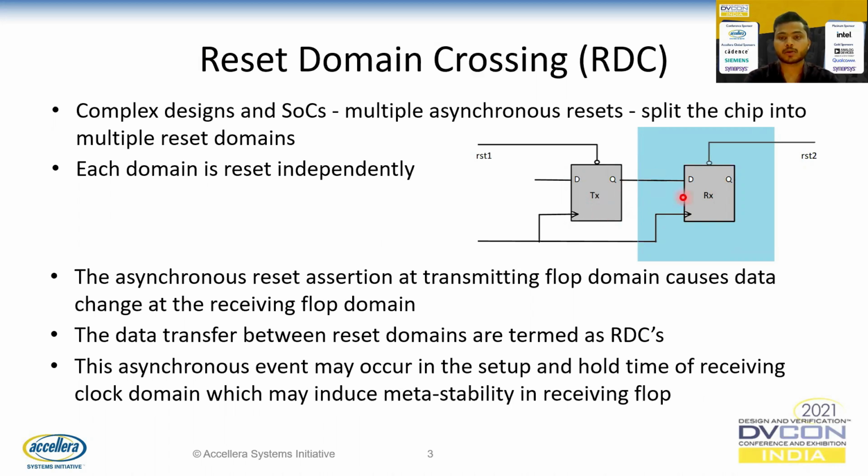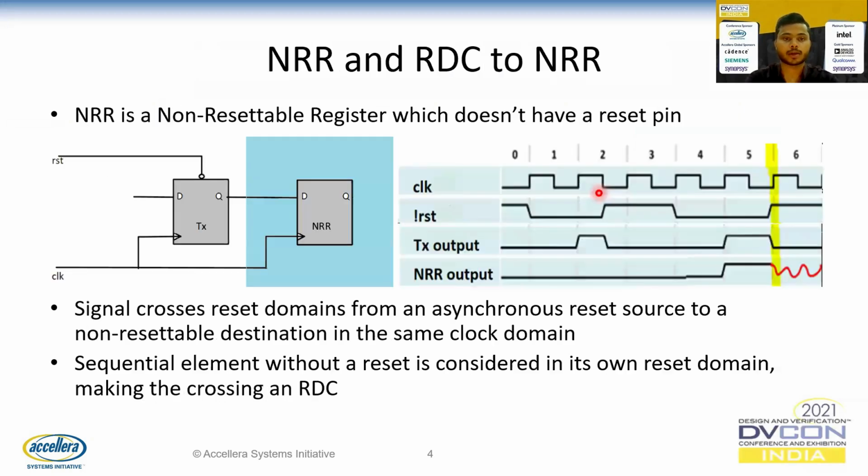This asynchronous event may occur in the setup and hold time of the receiving flop domain, which may induce metastability in the receiving flop. These metastability issues are critical because they might cause design failures, and we capture these issues using reset verification. Now let's move to the next slide.